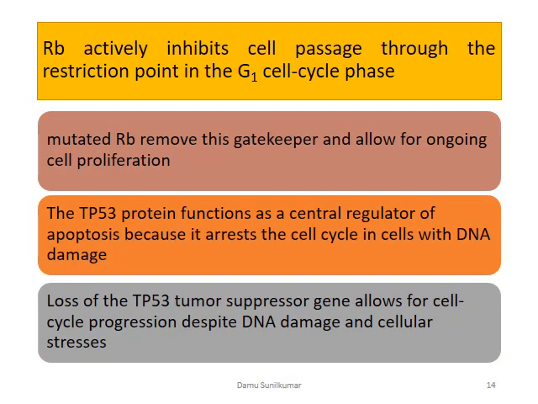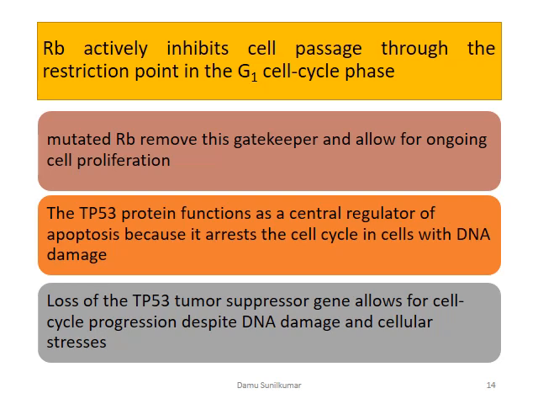The RB actively inhibits cell passage through the restriction point in the G1 cell cycle phase, and once the RB is mutated, it removes this gatekeeping activity and allows the cells to undergo uncontrolled proliferation. Which means if there is any defect in the RB pathway, the cell cycle progression will be persistent and the cell keeps on proliferating.